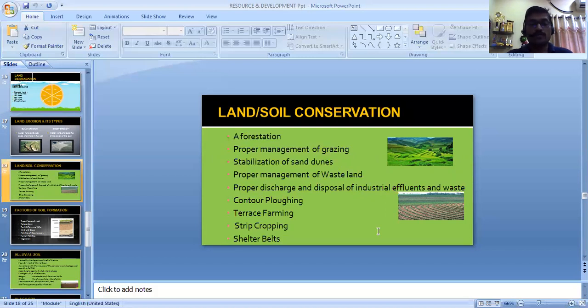We need to develop some agriculture techniques too, like counter plowing, terrace farming, strip cropping, and shelter beds. So these are some of the ways we can adopt to conserve the soil. I'll explain all this, counter plowing, terrace farming, strip cropping, at the end.